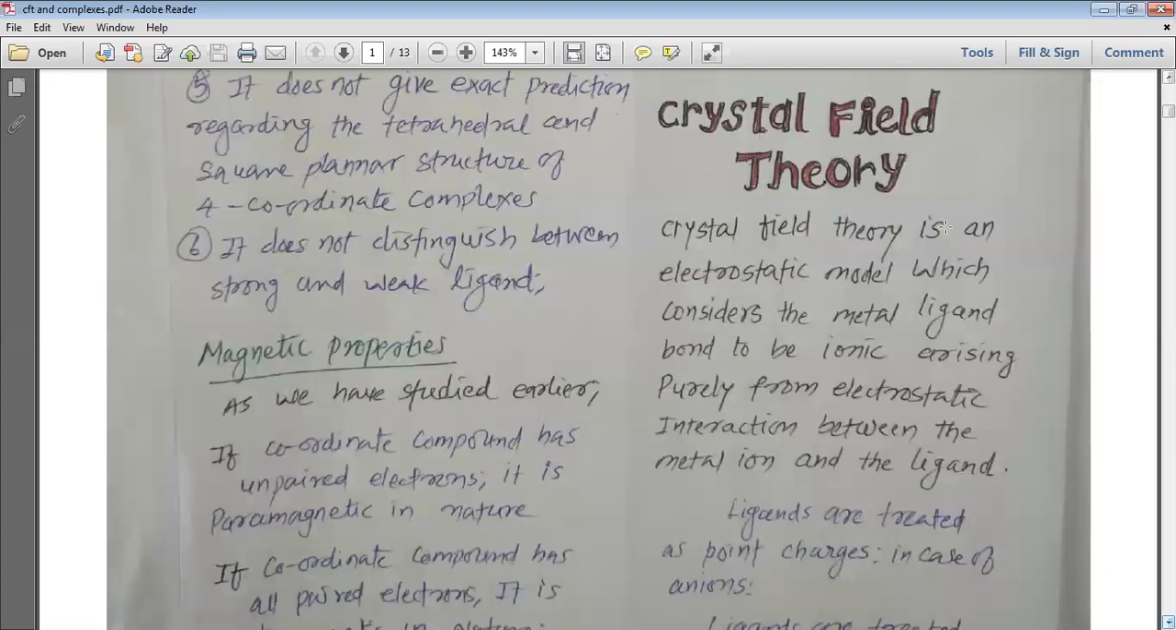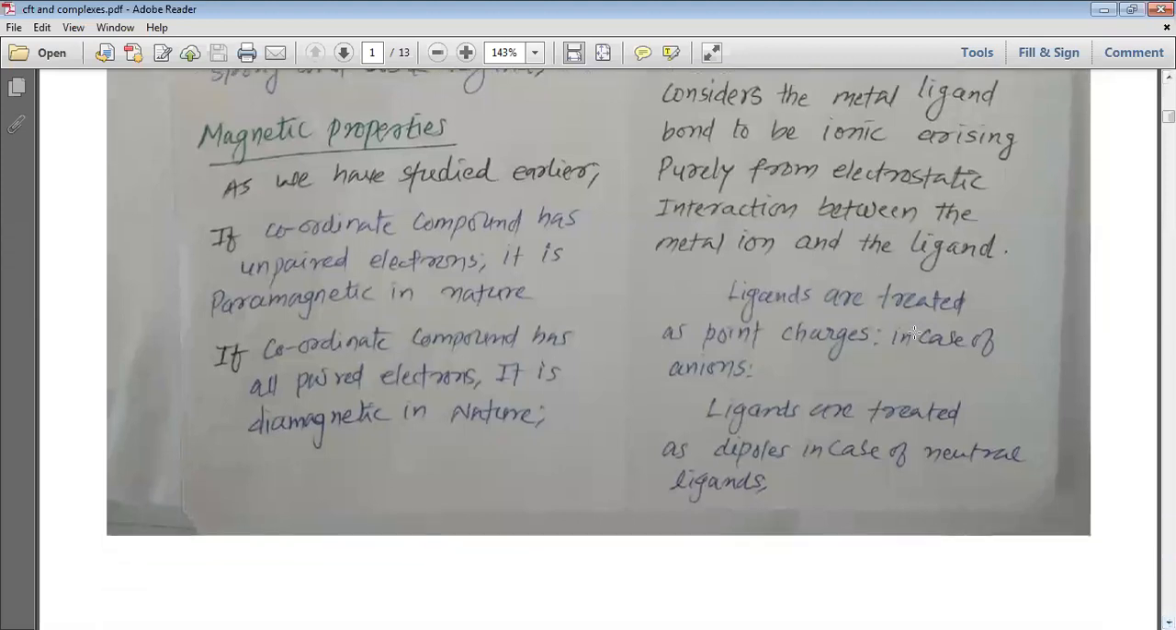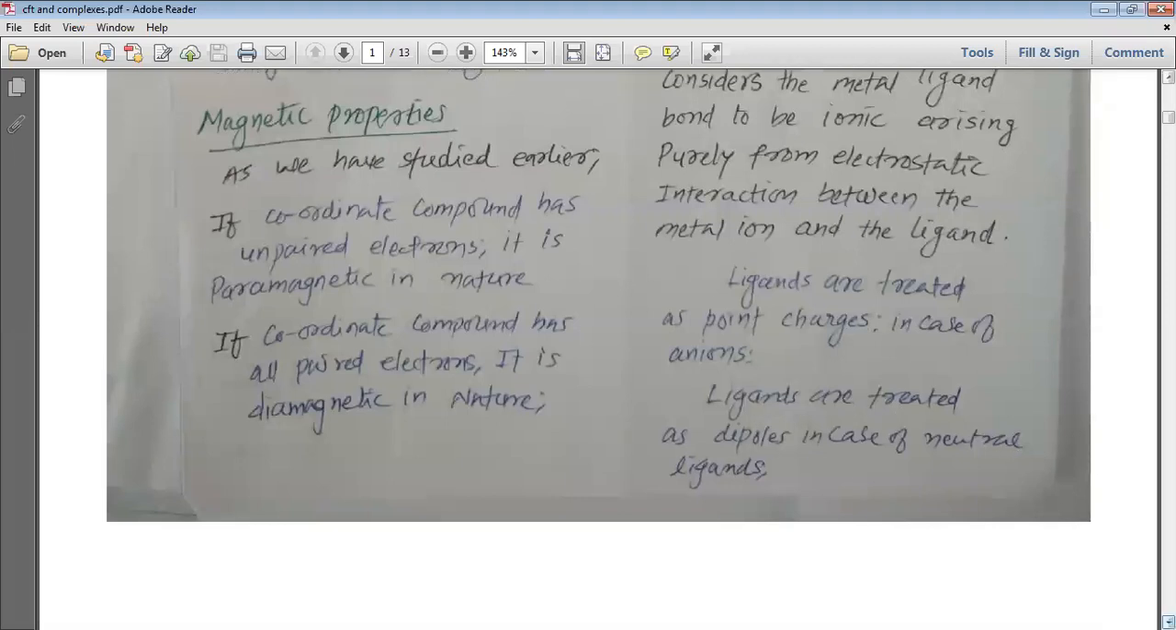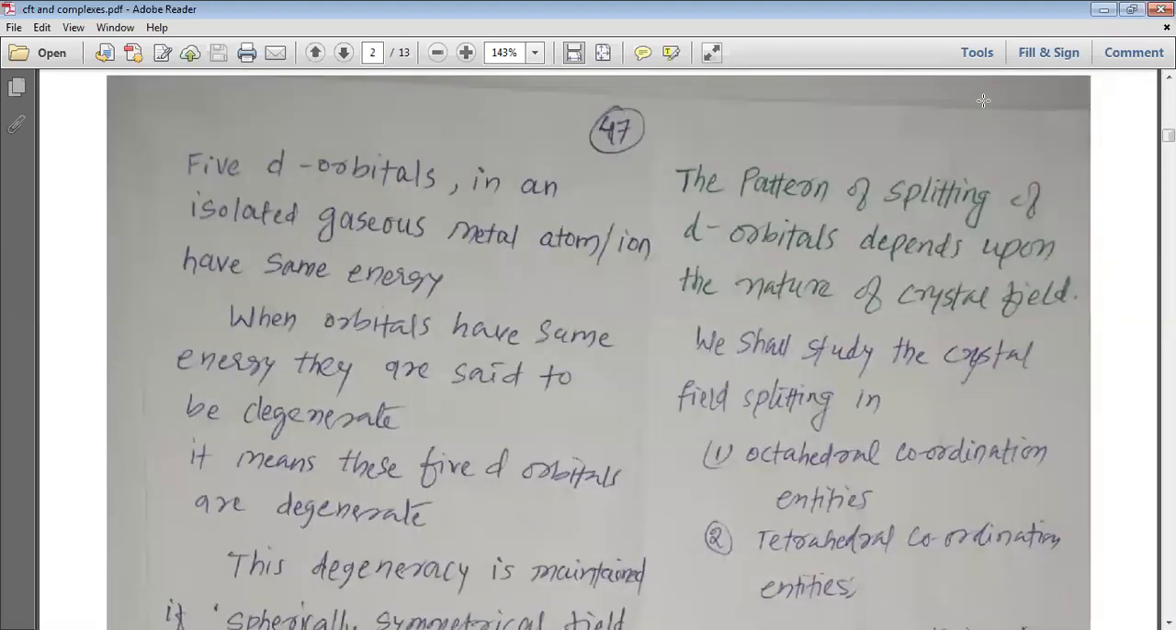So now, my dear students, we will study about the crystal field theory. Crystal field theory is an electrostatic model which considers the metal ligand bond to be ionic, arising purely from the electrostatic interaction between the metal ion and the ligand. So, ligands are treated as point charges in case of the anions, and ligands are treated as a dipole in case of the neutral ligand. So if ligands are anions, they are treated as point charges, but if they are neutral molecules, they are treated as a dipole.